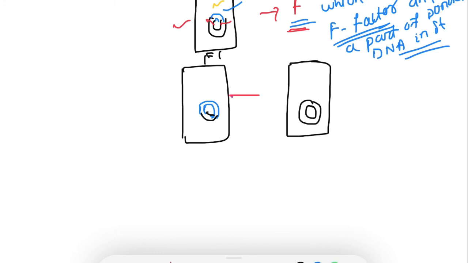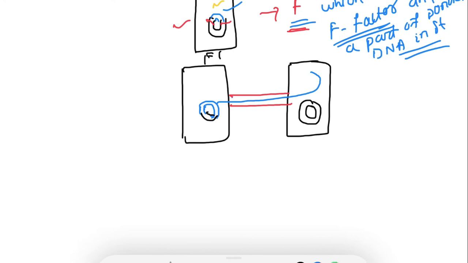First, the cells will contact each other by the conjugation tube. Then there will be a nick, and the F factor will start to move.